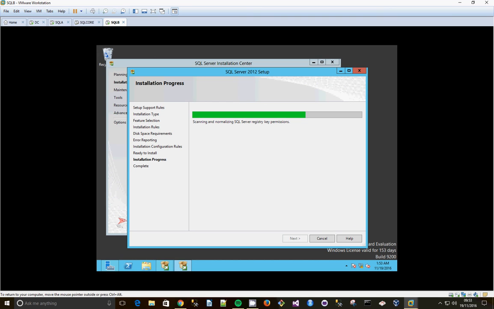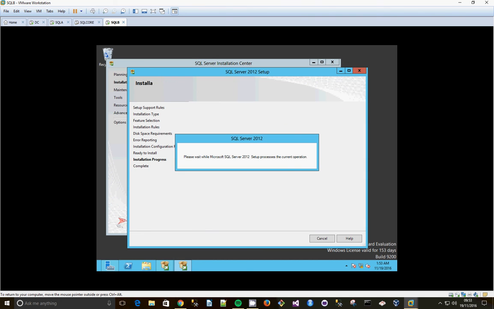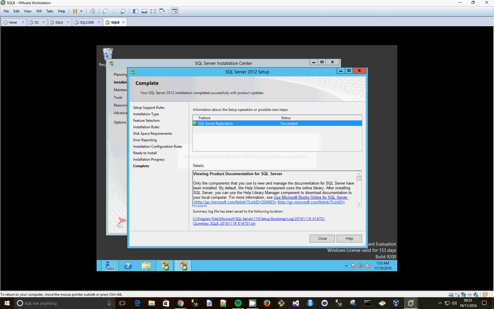Let's keep going. After this we're going to be creating some publications for snapshot and transactional replication. That'll be in a separate video, but there we go. So SQL Server Replication has been added as a feature to this server and we've done all our prep tasks for replication.